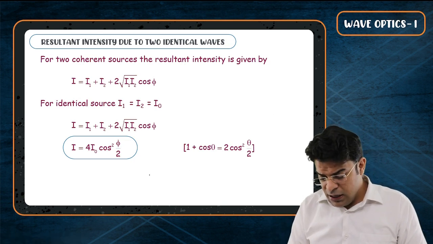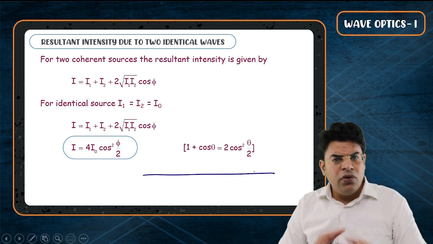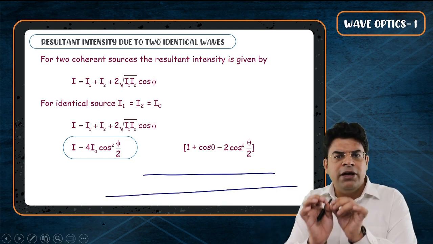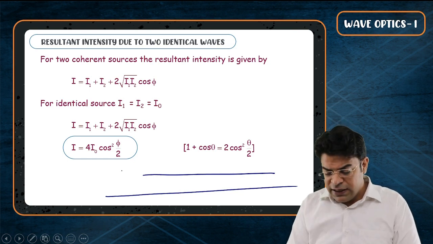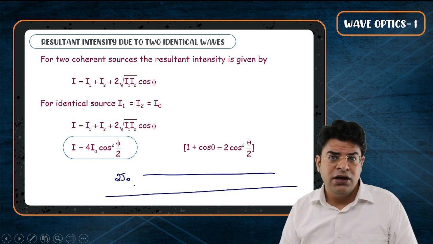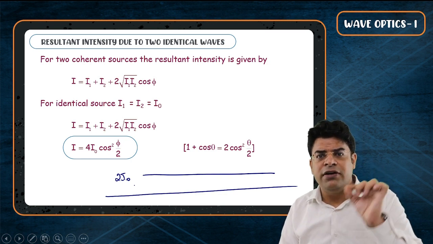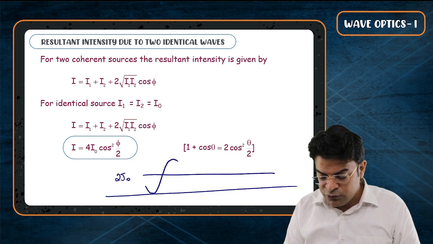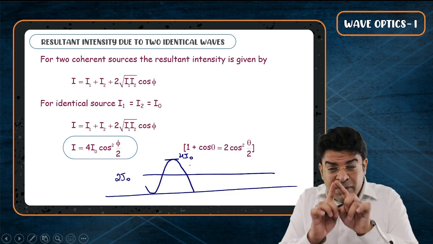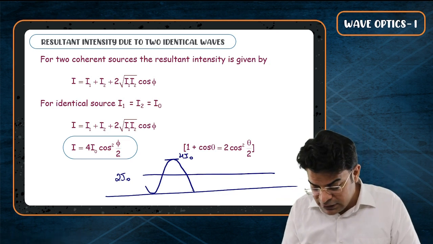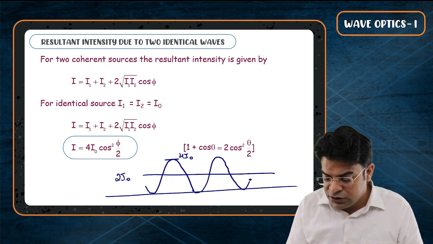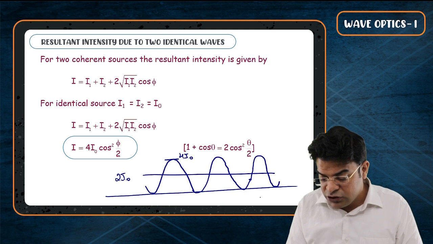Think of it this way. At every place, if no interference takes place, the energy due to the first source will be I naught, the second source will be I naught, and if they are not interfering at all, the net energy at every place will be 2 I naught. But when interference takes place, at the position of constructive interference, the energy increases and becomes 4 I naught. And at the position of destructive interference, where they perfectly cancel out each other, the intensity becomes 0. Again, at constructive site you get 4 I naught, destructive site you get 0, constructive site 4 I naught, destructive site 0.